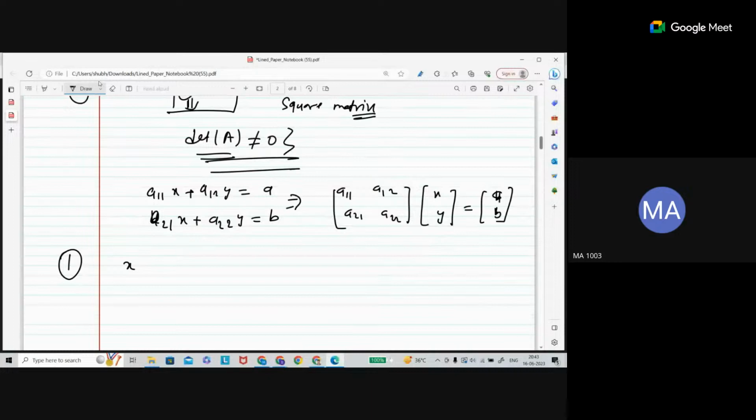D1, sir, because D1 is the determinant of A1. A1 is going to be this matrix. So think about your matrix, the first column replaced by this column, this matrix. This is going to be your a, b, and this is A12, A22.